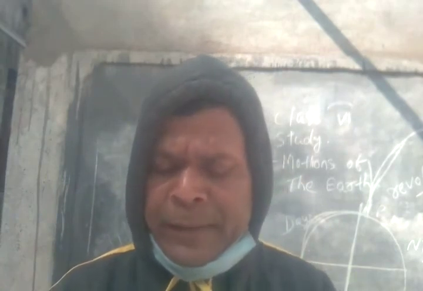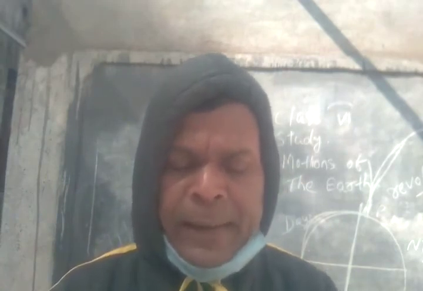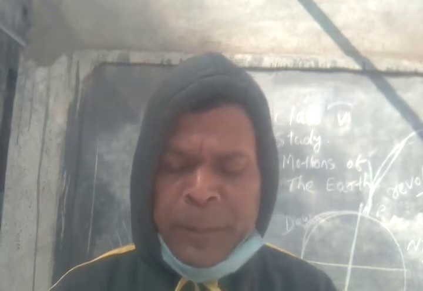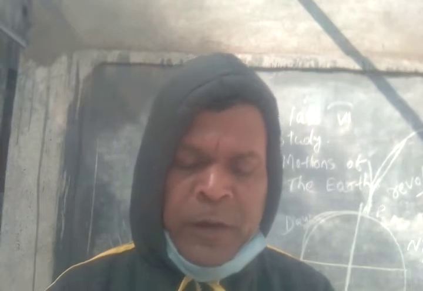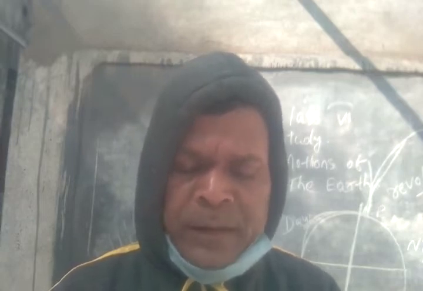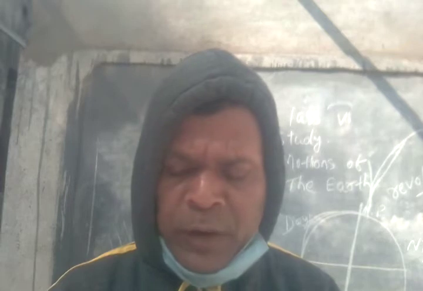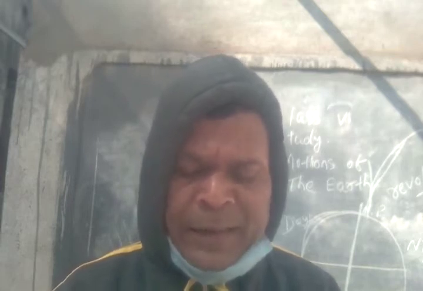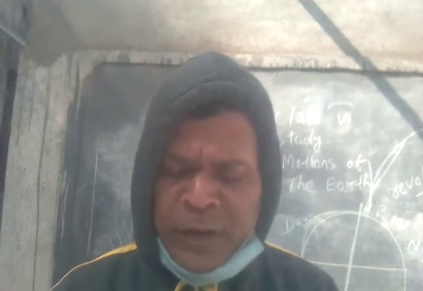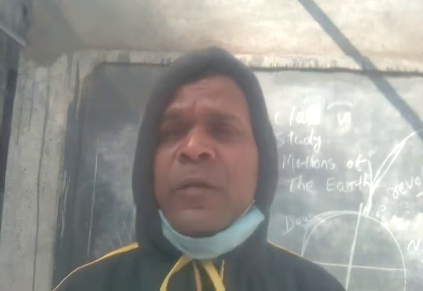The earth axis is tilted at an angle 23.5 degree from the perpendicular position, 66.5 degree from the orbital plane. This tilting of the axis is called inclination of the Earth's axis. The Earth completes one rotation on its axis in 24 hours.